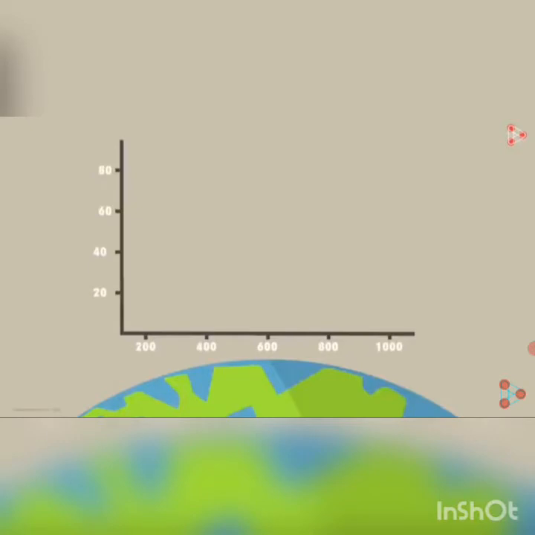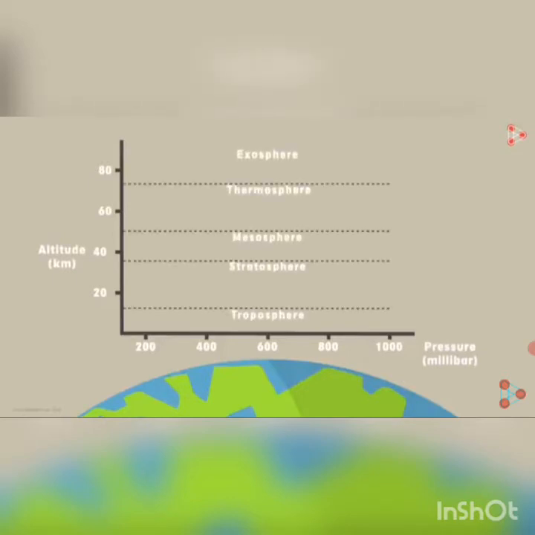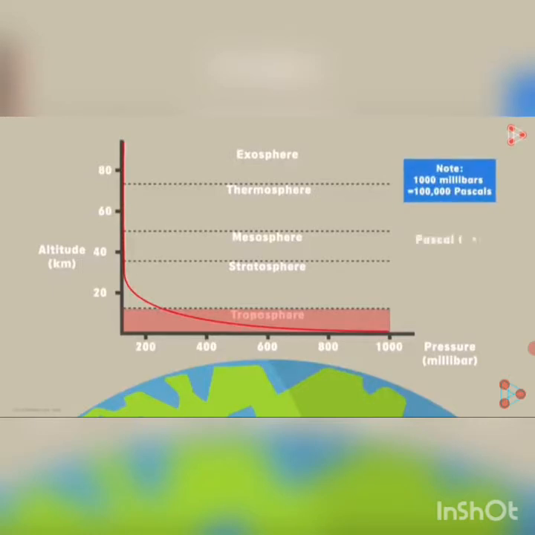A graph which represents pressure at a particular altitude. The graph also represents how the pressure varies from layer to layer. The troposphere layer is closest to the surface of the Earth and the pressure in this layer goes up to 100,000 Pascal, where Pascal, represented by Pa, is the SI unit of pressure. This is massive pressure. This pressure pushes and pulls the objects on the surface of the Earth.